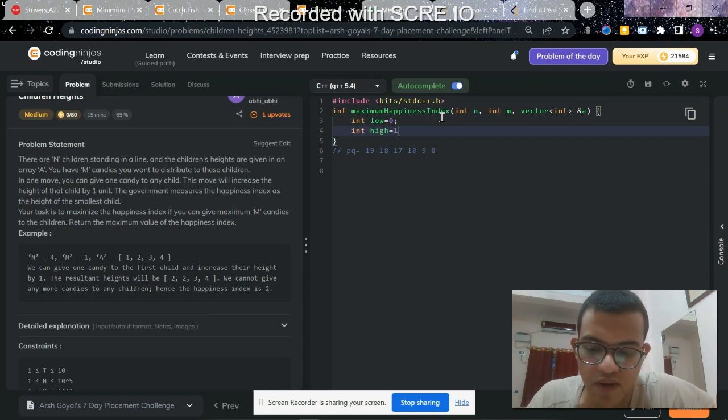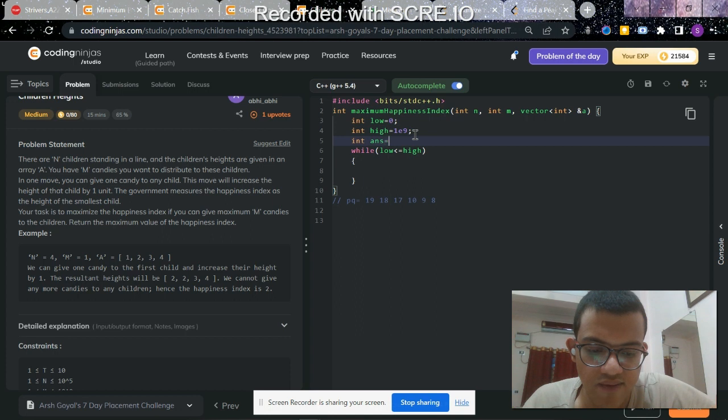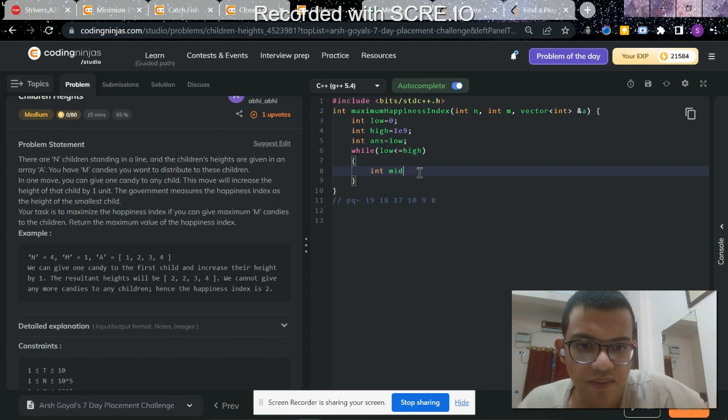So the high value will be 1e9, right? Now, while low is less than or equal to high. In this binary search question, we have to maximize the happiness index. So the answer will be low, and I will be making a mid value.